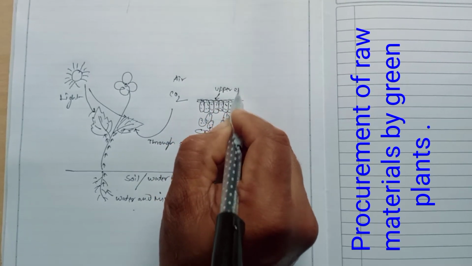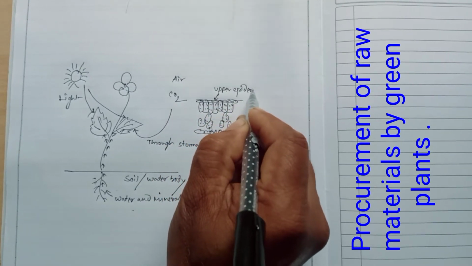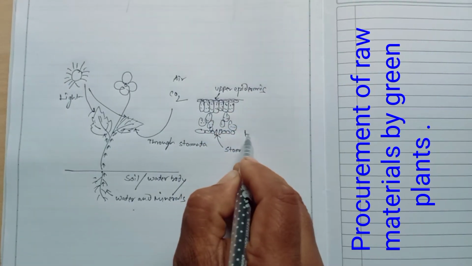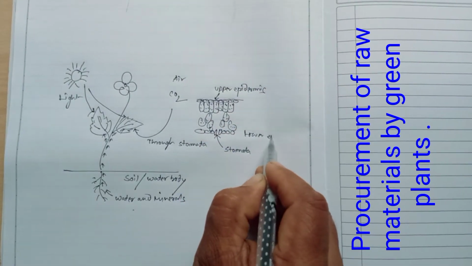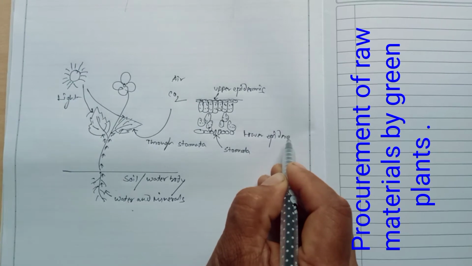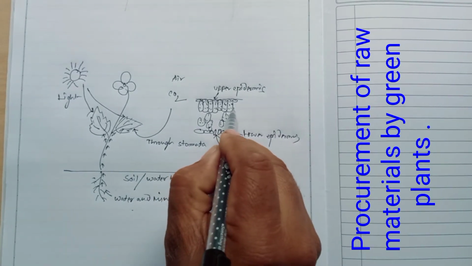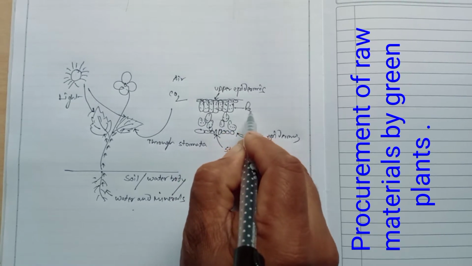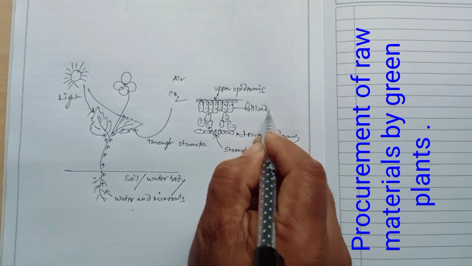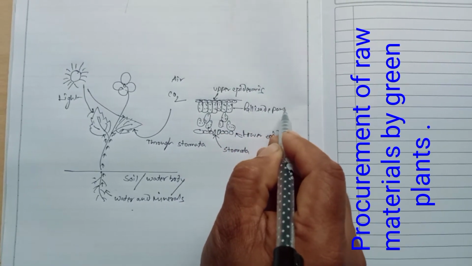So this one is the upper epidermis having cuticle, and this one is the lower epidermis. And lower epidermis is rich in stomata. In comparison to the upper epidermis, the number of stomata is many more in the lower epidermis.